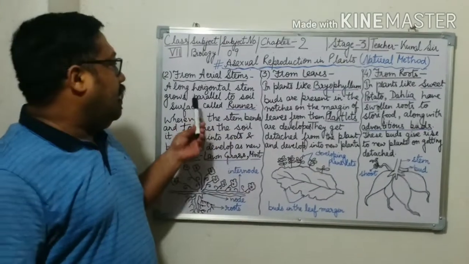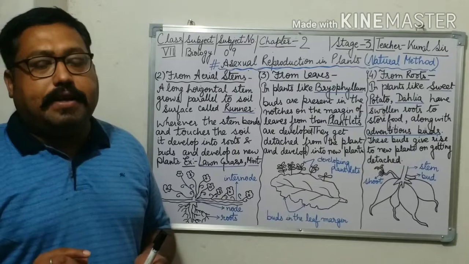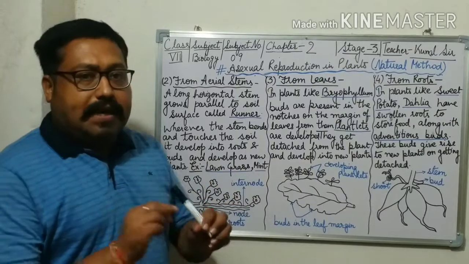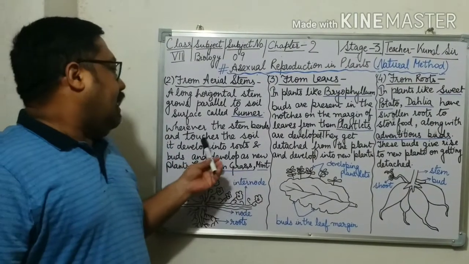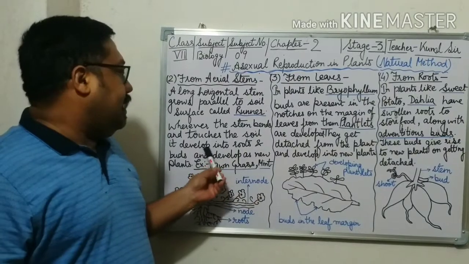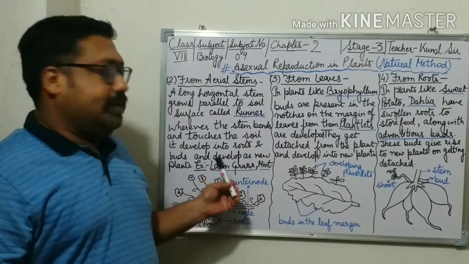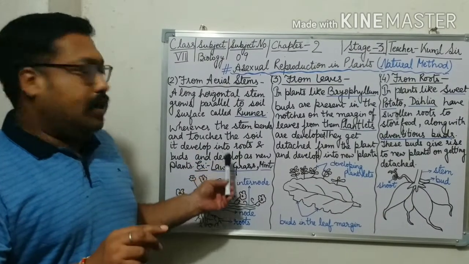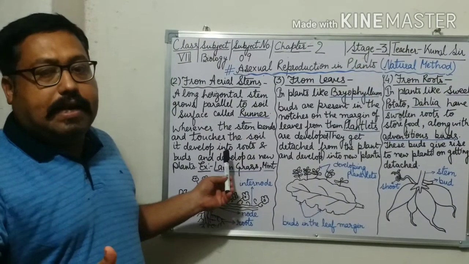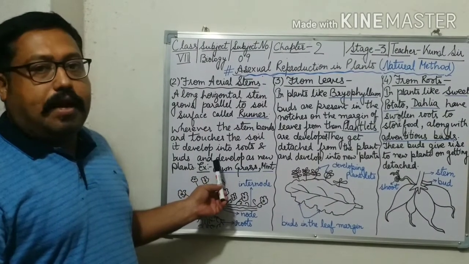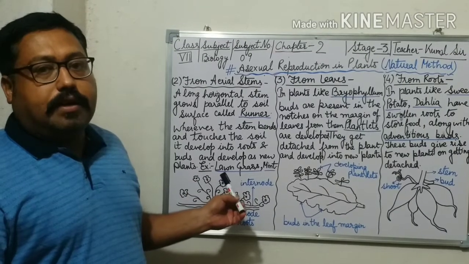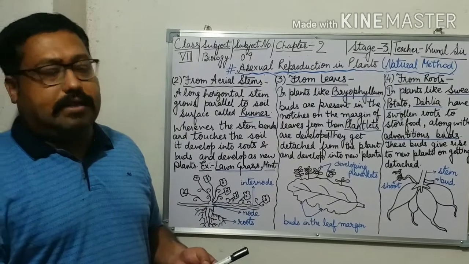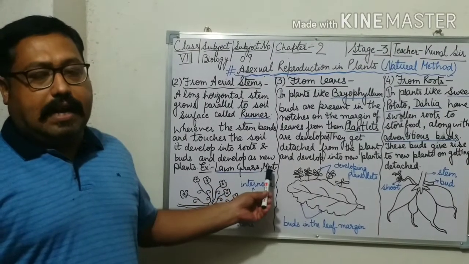What is happening? A long horizontal stem grows parallel to the soil surface, which is known as a runner, and wherever the stem bends and touches the soil, it develops roots and buds. The stem bends and touches the soil, develops roots and buds, and develops as a new plant where the buds make contact with the soil surface. Examples are lawn grass and mint.